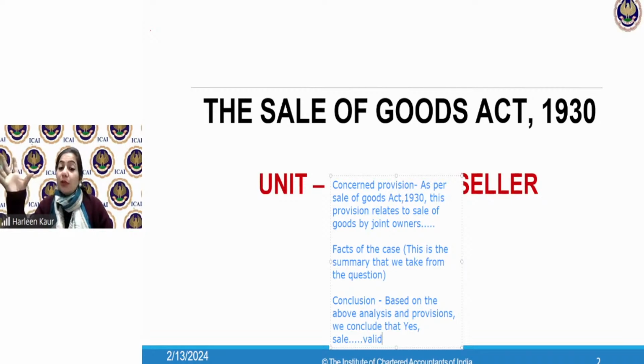That is how beautifully you have to write and explain the answers, students. You cannot simply say that yes, it is a valid sale.